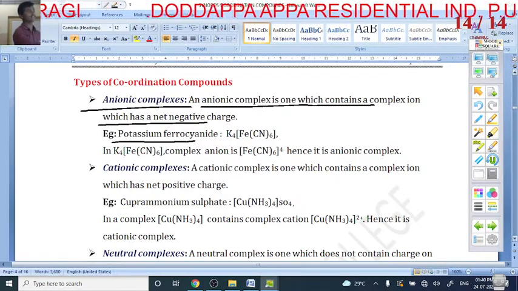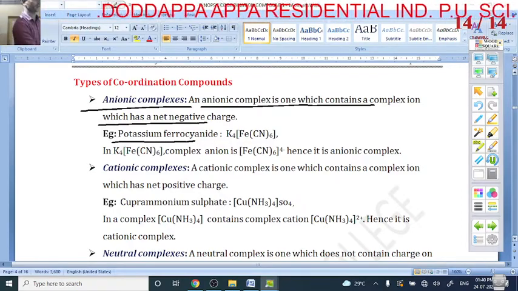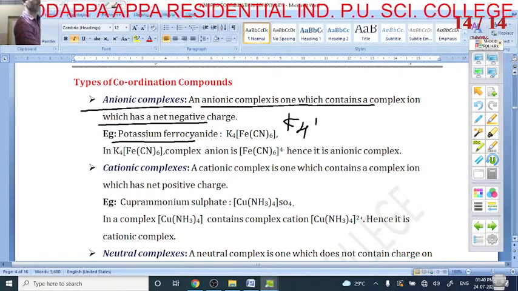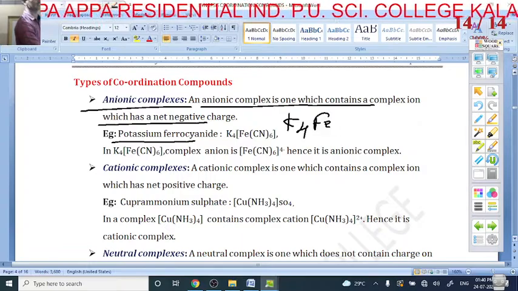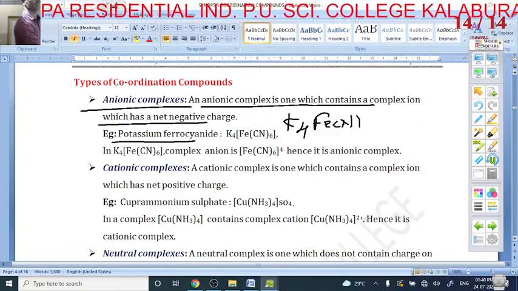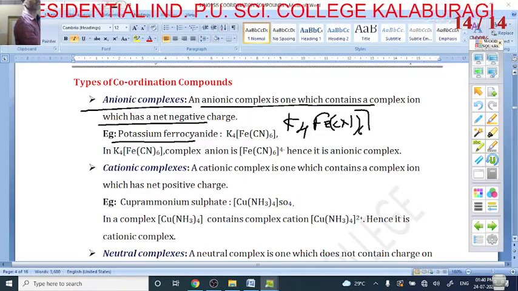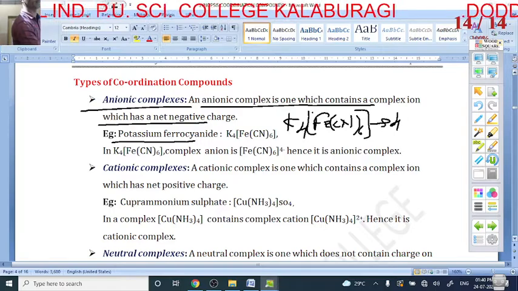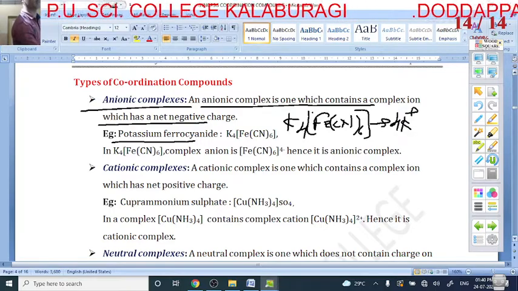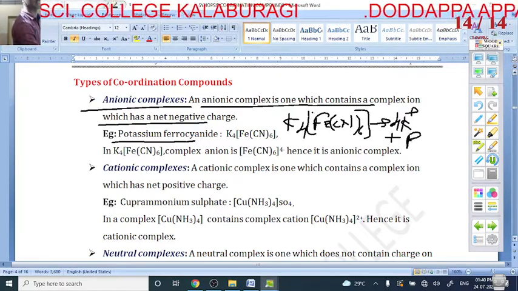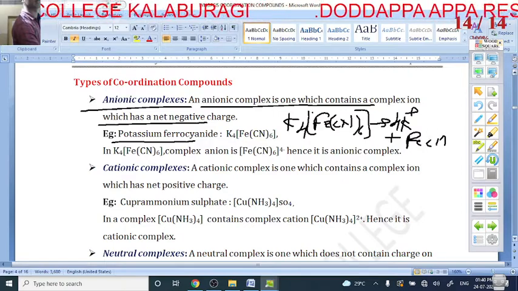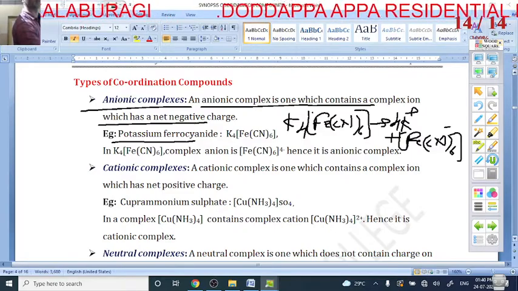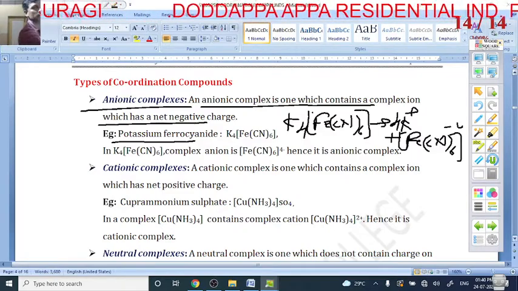Potassium ferrocyanide is an example of an anionic complex. Why is it called an anionic complex? Here it is K4[FeCl6]. It gives 4K+ and [FeCl6]4-. This is minus 4.